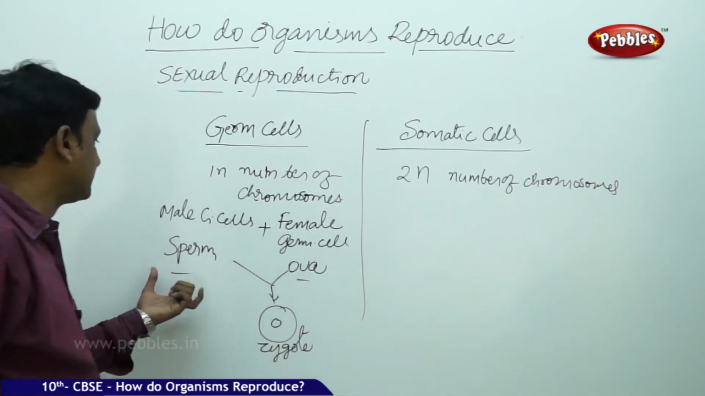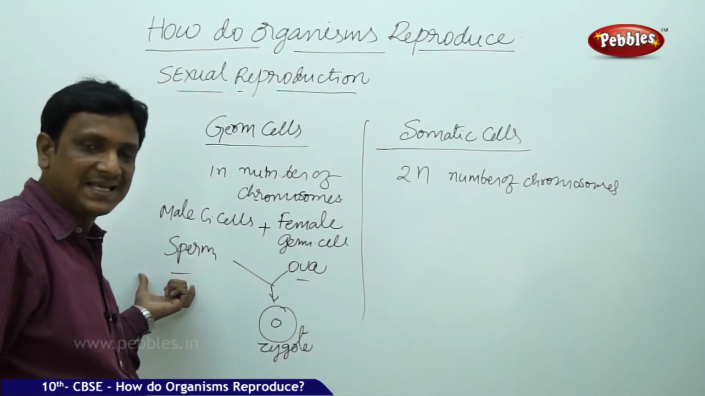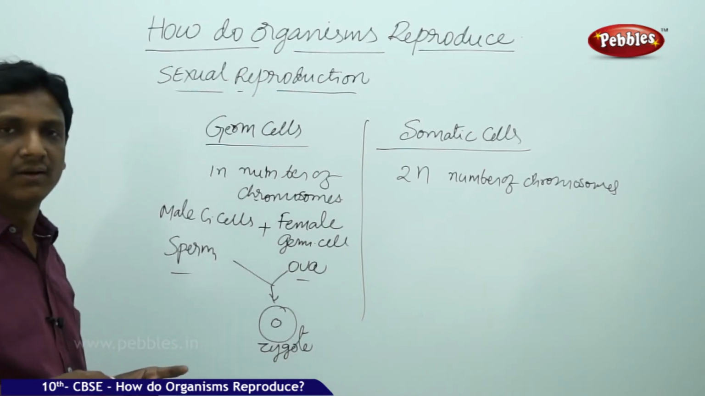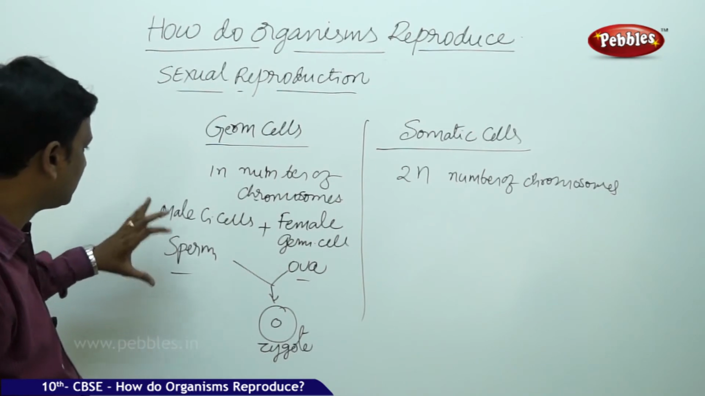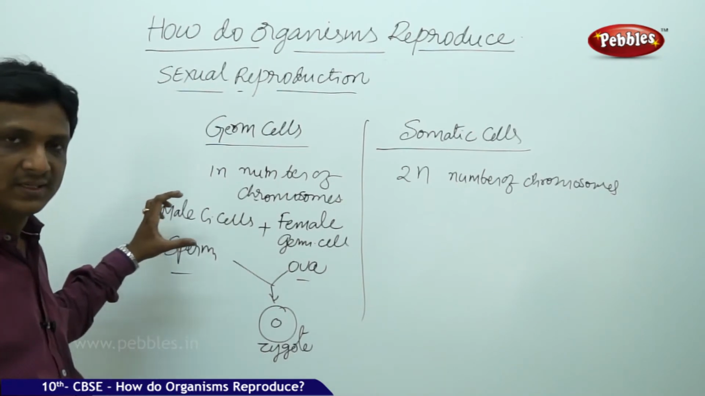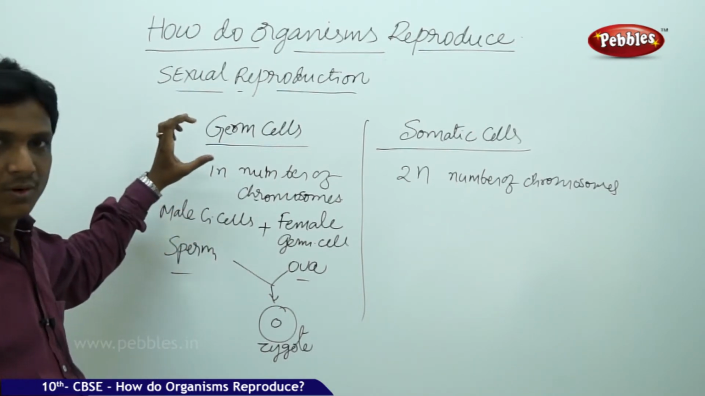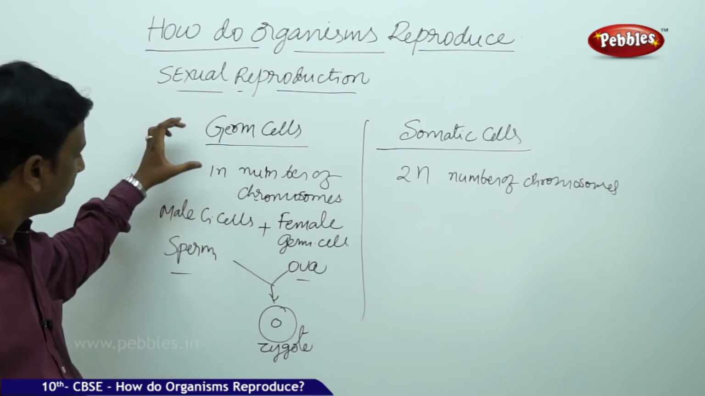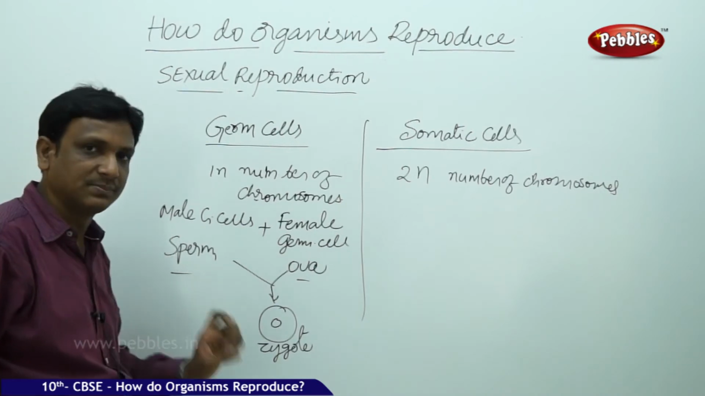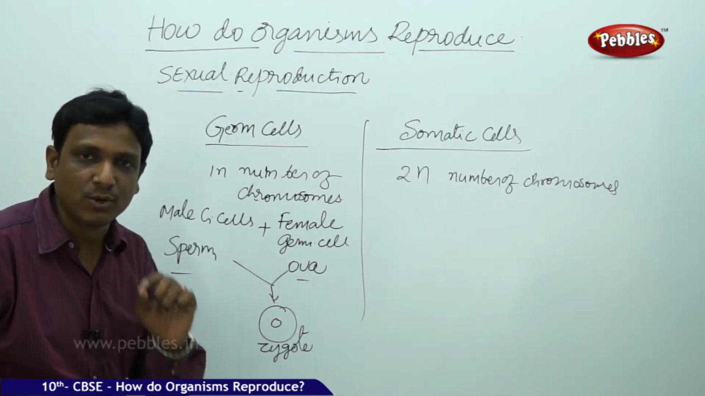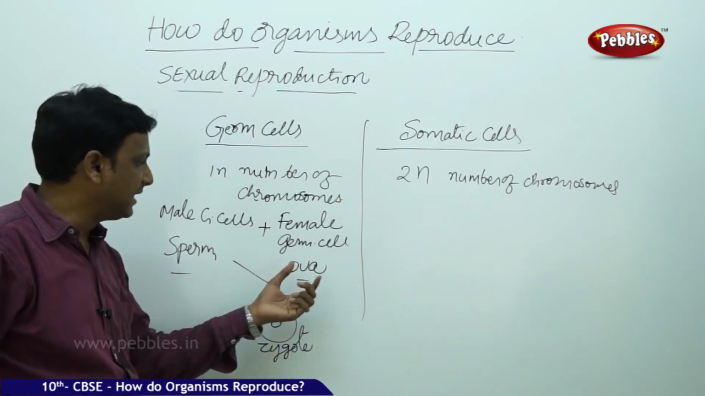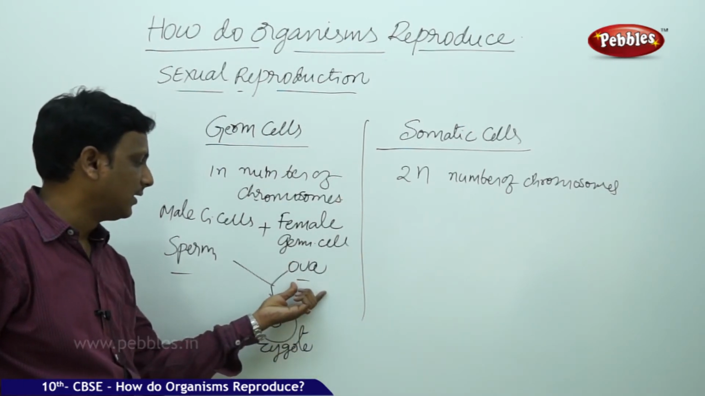In most cases, the male germ cell or the male sex cell or the male reproductive cell or the male gamete, all these are names, same name, same cell with different names. The germ cells are also called reproductive cells. They are also called gametes. If it is a male germ cell, it is called a sperm cell. The sperm cells are motile. That means they have some movement. Female germ cells are called ova.